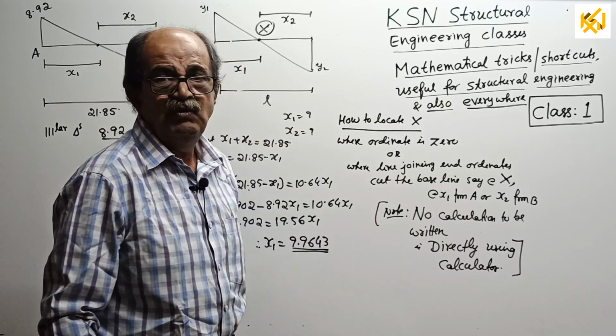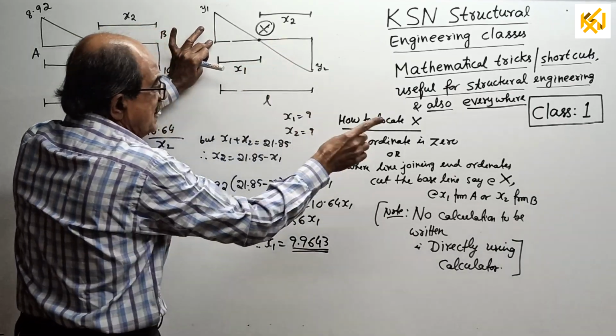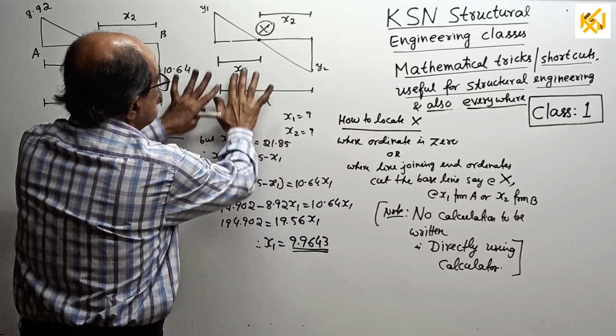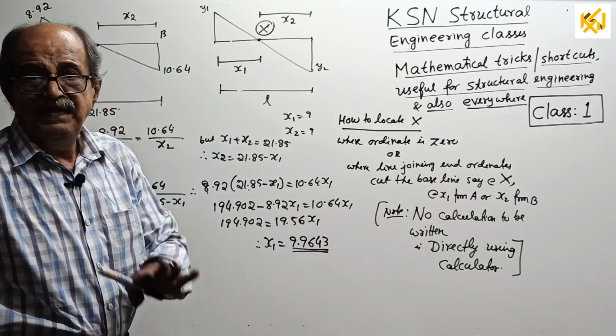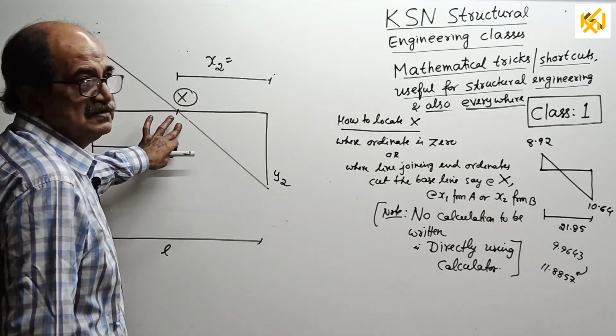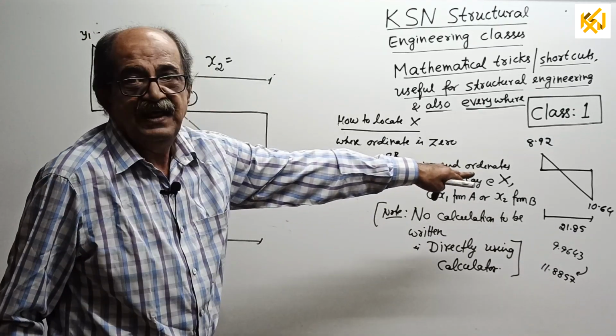First, I will do one thing now. For that mathematical trick, I want some space here. So I will remove this one. You go to this one. I will remove that one. And then I will explain. Start. I removed that example, but I noted it down somewhere, including the answer.